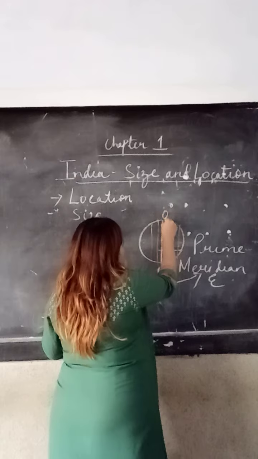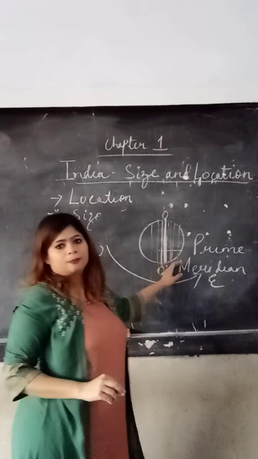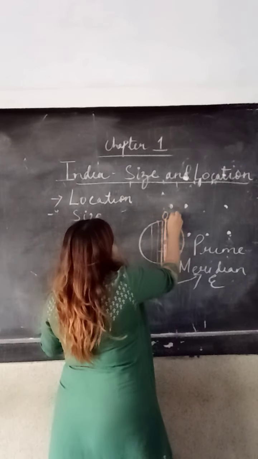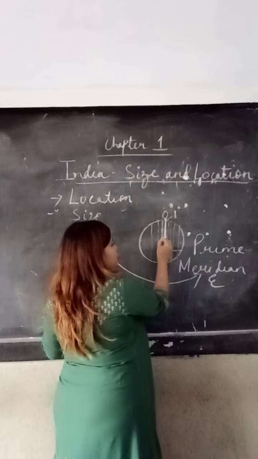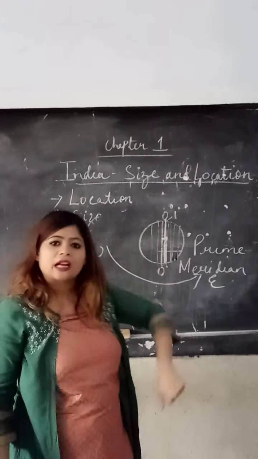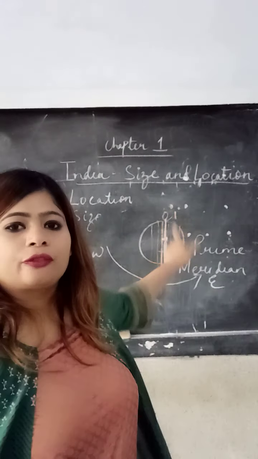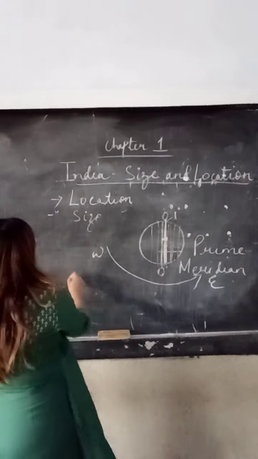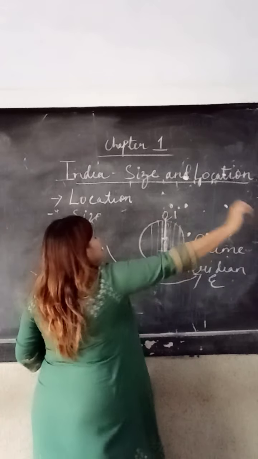Now, there is a difference of 4 minutes when you move from one longitude to another. 0 degree longitude, this is 1 degree longitude. When the earth rotates, or when you shift from 0 degree to 1 degree, it will take 4 minutes. Now, calculate the crossing time of the earth across 30 degrees of longitude. We already saw that from east to west, we had 30 degrees of longitude: 1, 2, 3, 4, 5, 6 till 30.